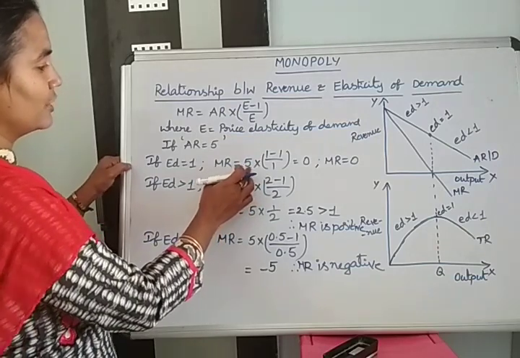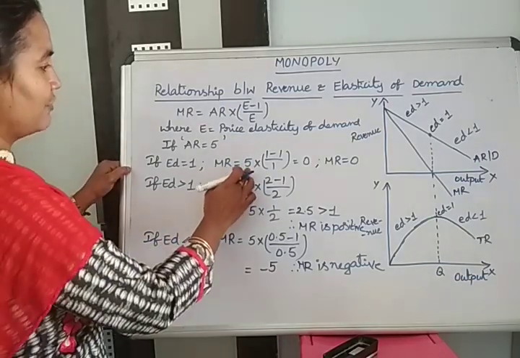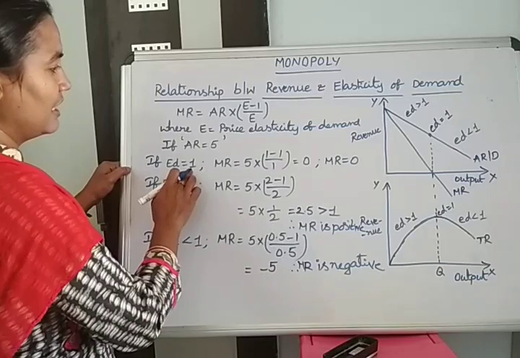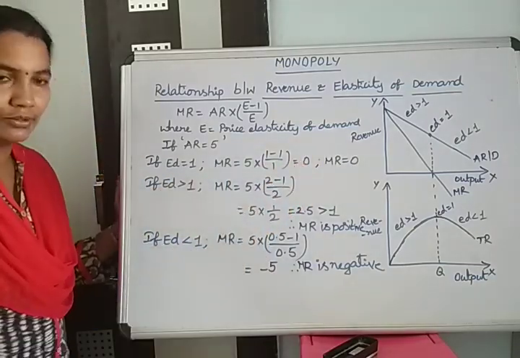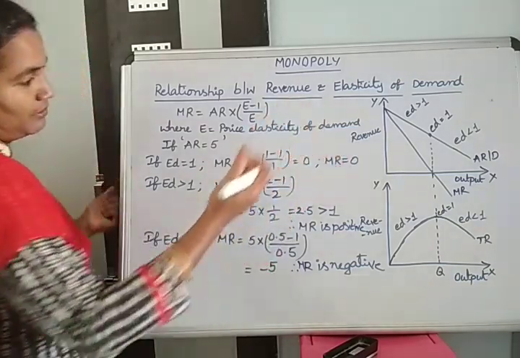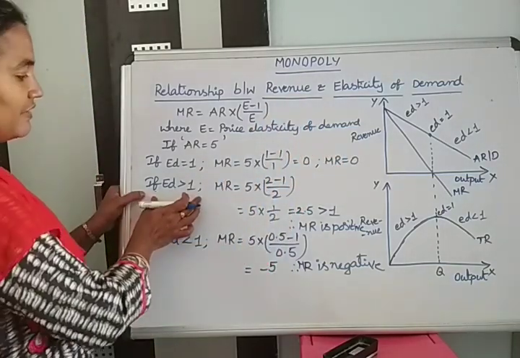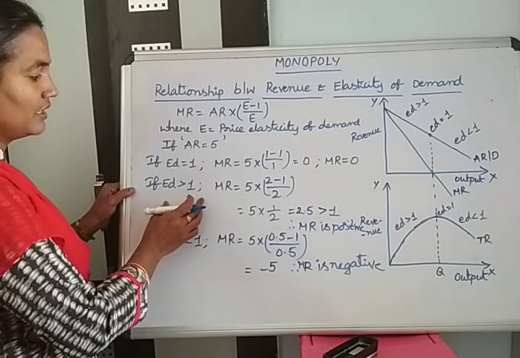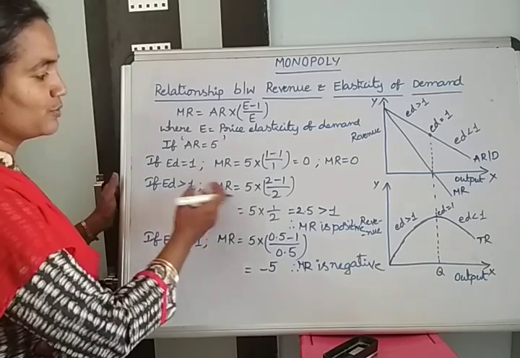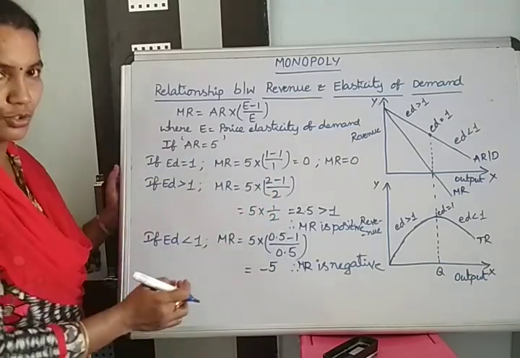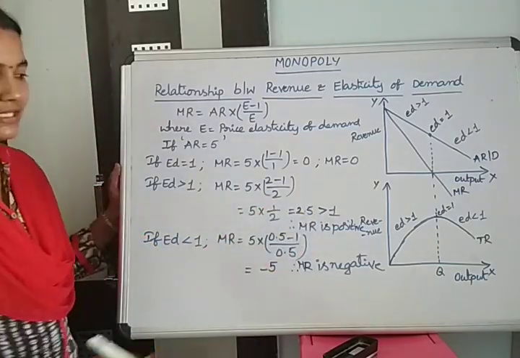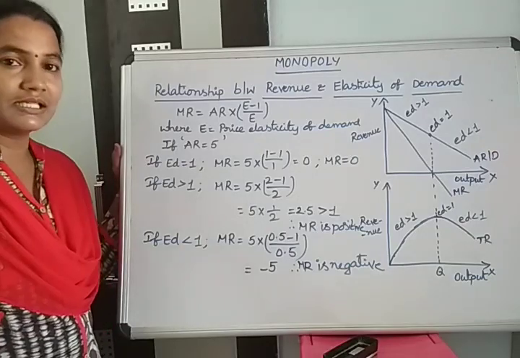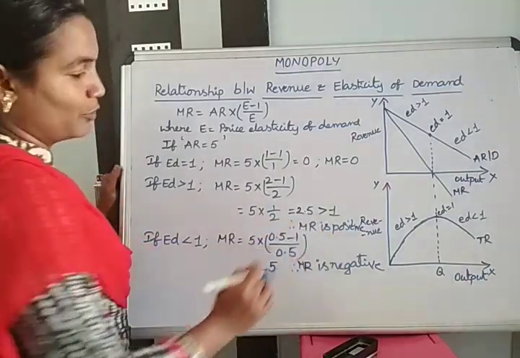We assumed the value of AR, that is 5 into 1. The ED value is 1 minus 1 divided by 1, equal to 0. So MR equals 0 only. Next, if greater than 1, it means we are taking the value of elasticity of demand more than 1. So that's why we have taken a value of 2.5, which is greater than 1. Greater than 1 means MR is positive.